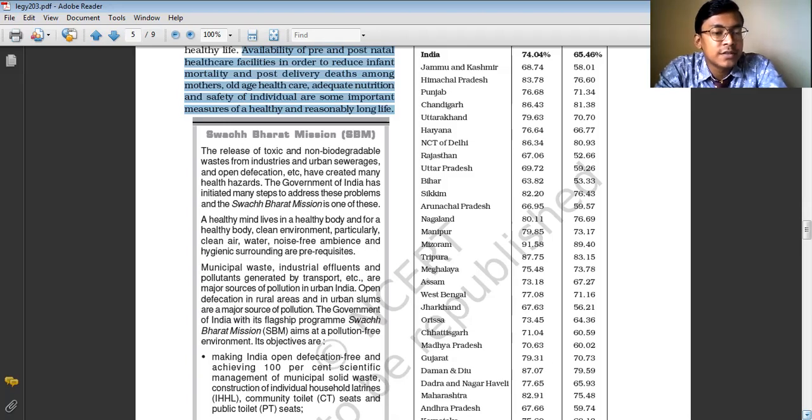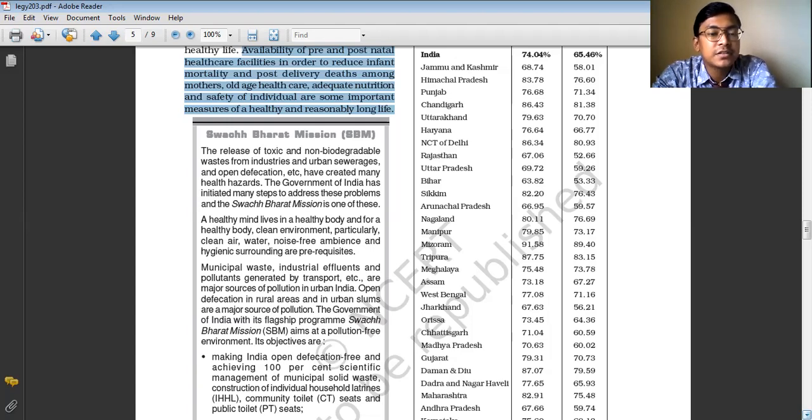So we need to reduce pollution in and around us, pollution such as air pollution, water pollution, noise pollution. This has to be solved. The pollution has to be reduced in order to increase the life expectancy of the people. So in order to make India clean and green, the government of India has undertaken the Swachh Bharat mission.